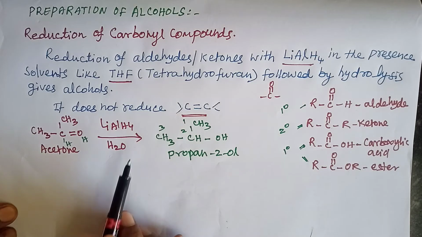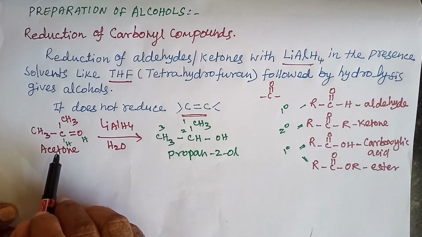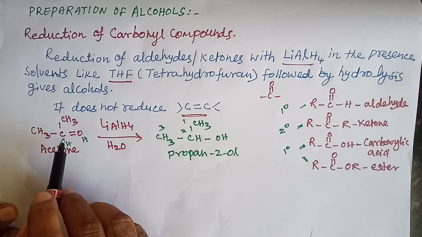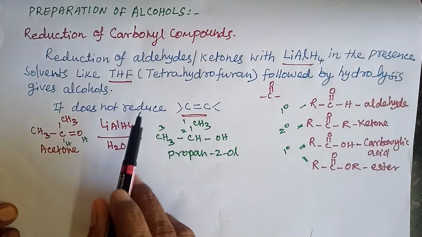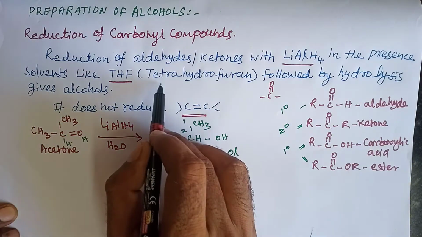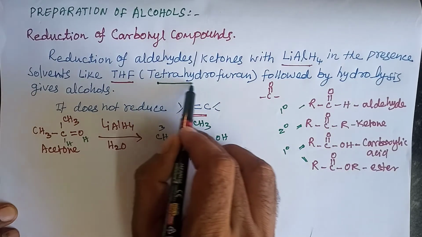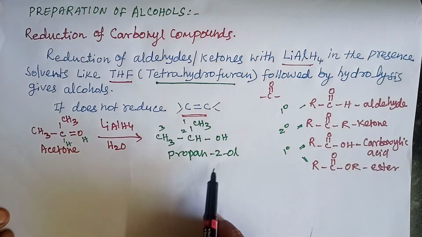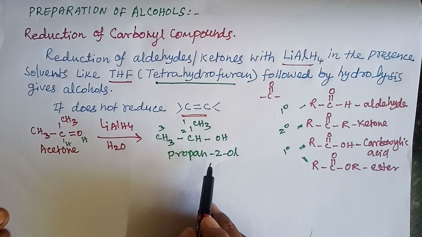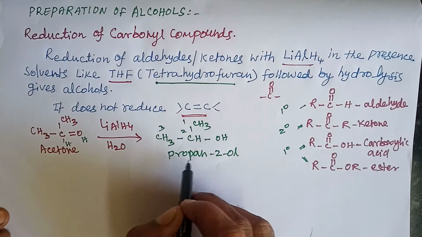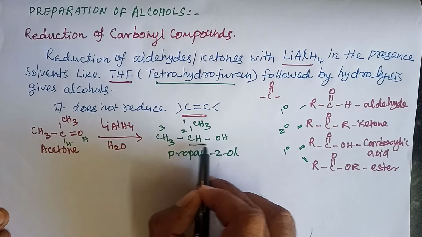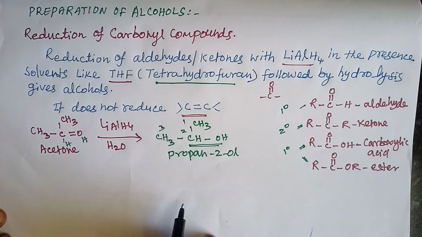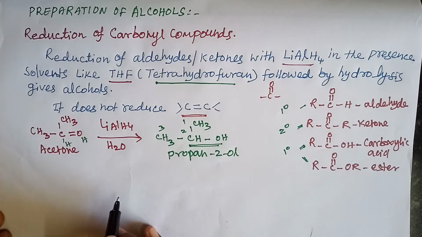So if you take the ketone acetone and reduce it using lithium aluminum hydride followed by hydrolysis in the presence of a solvent like tetrahydrofuran, THF, it gives propan-2-ol, which is a secondary alcohol because it has a CHOH.